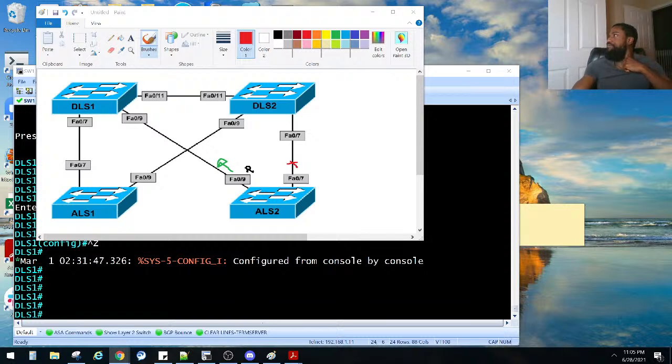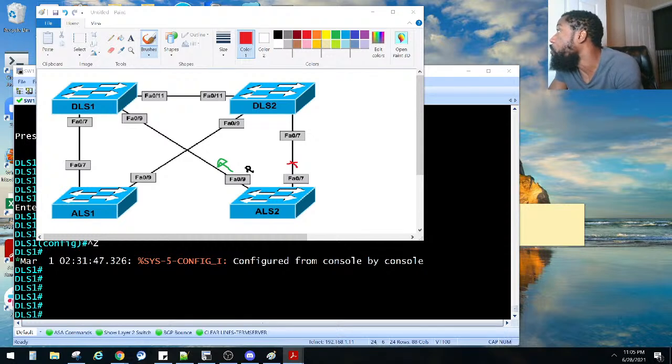If I'm not mistaken, it was like in the 80s sometime. Spanning tree has been out for a long time, so either way, where were we at?